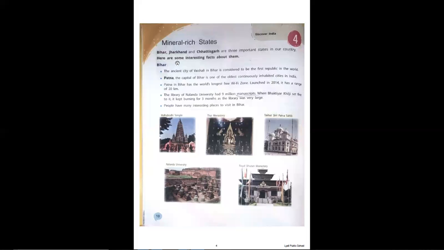The next chapter is mineral rich states. Mineral rich states are those states which are very rich in minerals, which have very intense mineral deposits, okay, which are very famous for the minerals found there. There are a few states: Bihar, Jharkhand and Chhattisgarh. Okay, these all lie in the central India area, the peninsular plateau area of India, and that is one reason why they are very rich in minerals, because the peninsular plateau area is a very old landform, and the older a landform is, the more minerals will be available there.